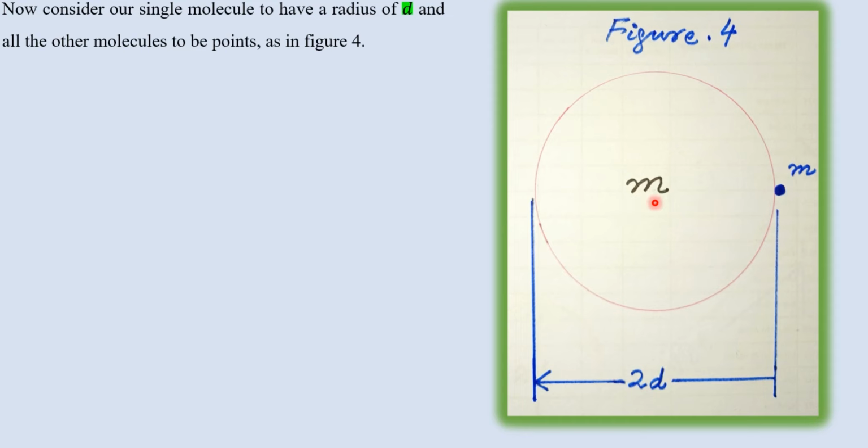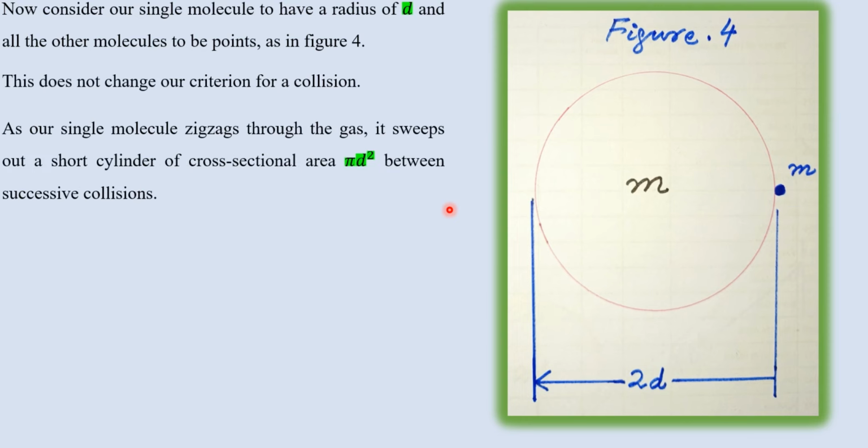All other molecules in the sample are considered as point molecules. So this is a point molecule M. When these two collide, the criteria will not be changed, because the point molecule does not have any effective diameter, so the criteria will remain the same.